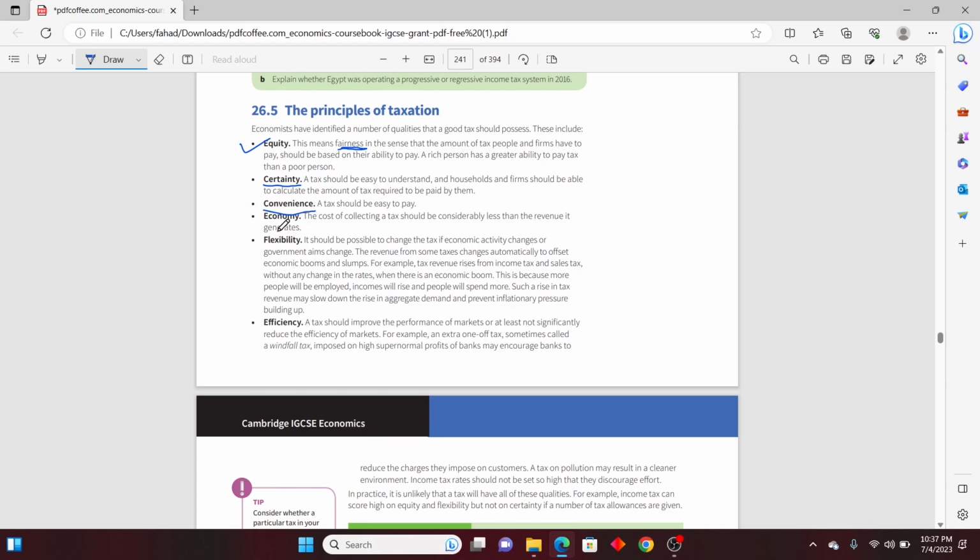And the third thing is convenience. Tax should be easy to pay. Maybe online systems could be utilized. The economy should be made in such a way that the tax could be collected easily. There should be flexibility. Flexibility in such a sense that if the economy has slow economic activity, there should be less taxes, so that economic activity could be boosted in that particular scenario. And the last is efficiency. Efficiency means it should improve the markets.